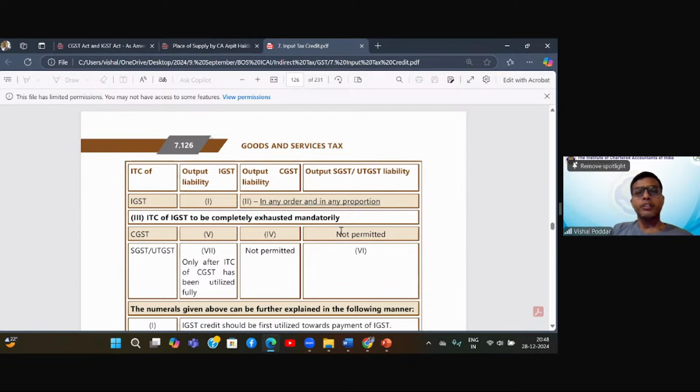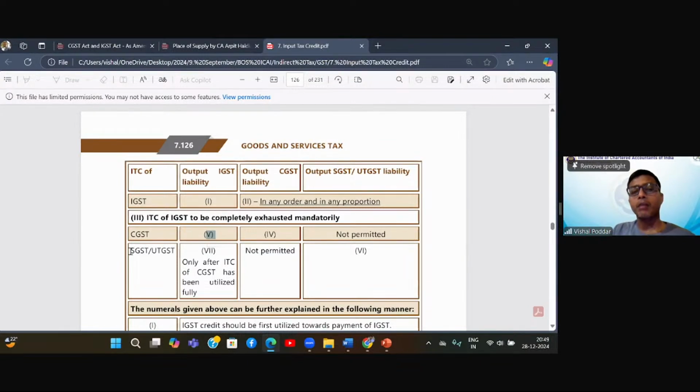Now, since my IGST credit is over, which is the first rule, to first exhaust it, I've exhausted the entire 1,000 rupees. Now I come to CGST. Let us say the balance of CGST is 3,000. This I have to first utilize for paying CGST liability, which in my example is 2,000. So this 3,000, which I'm having as CGST credit, I will first utilize for paying the CGST liability. And after utilizing it, I will come here to pay the IGST liability, which was balance 500.